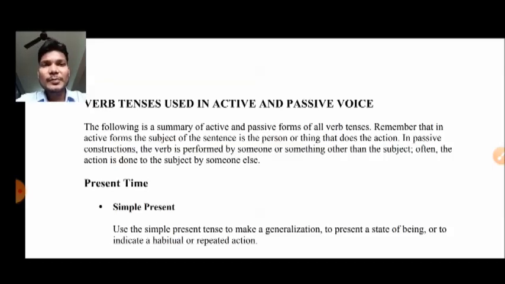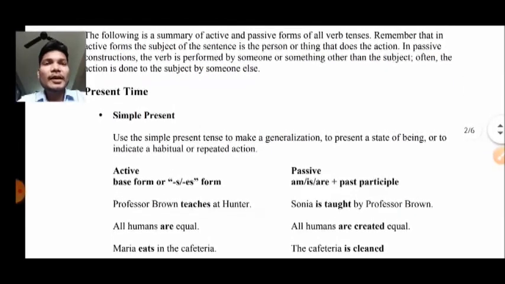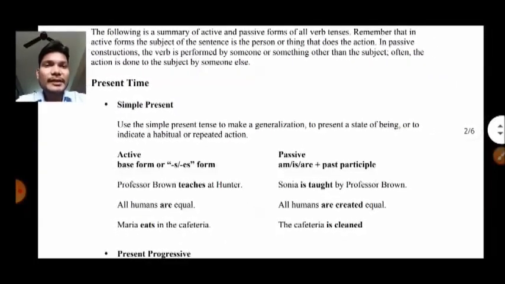So there is a difference between active voice and passive voice. Simply I can say that if the given activity is done by the subject, that is known as active voice, and if the activity is done by the object, that is known as passive voice. Now tense by tense, let us see what are the changes that will take place. So first of all, here you can see the simple present tense is given.